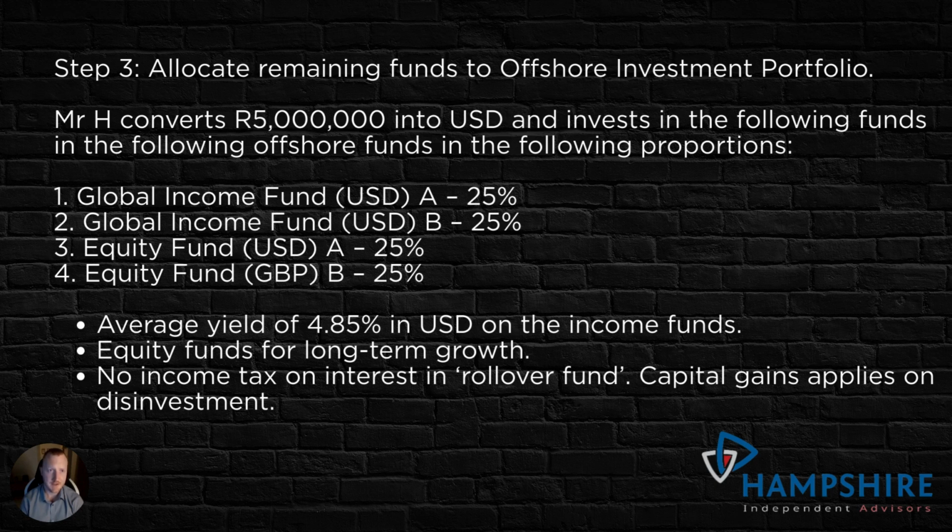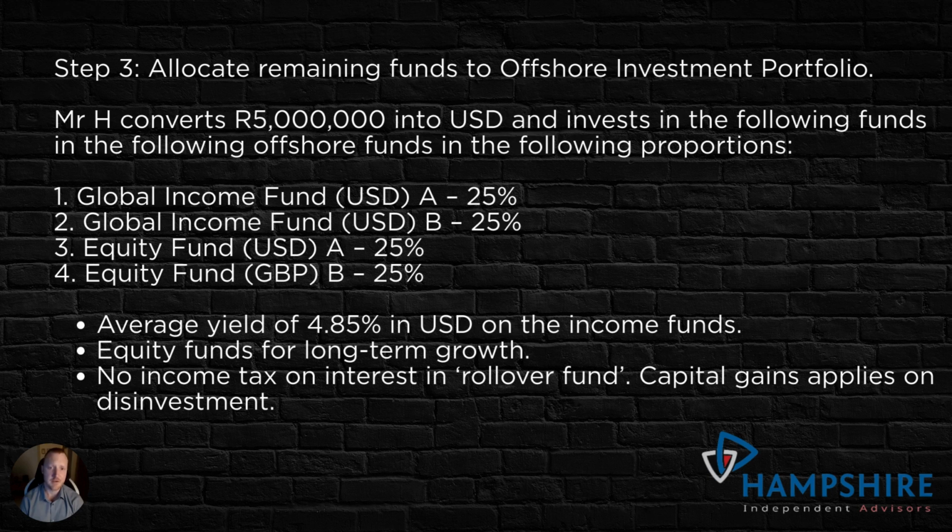I mentioned previously that I had budgeted for 50,000 rand a month, while his expenses are 40,000 rand a month. So I'd budgeted for 50,000 rand a month to be the client's income. So that money might actually last a bit longer than the 10 years if he decides to take less than 50,000 rand a month. So this money could be invested offshore for quite a while.